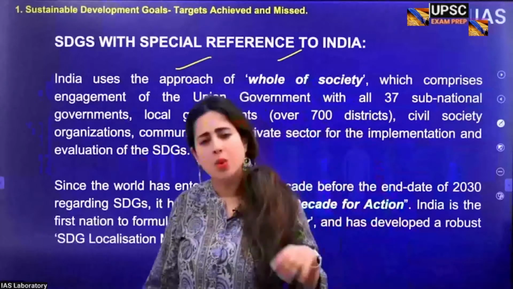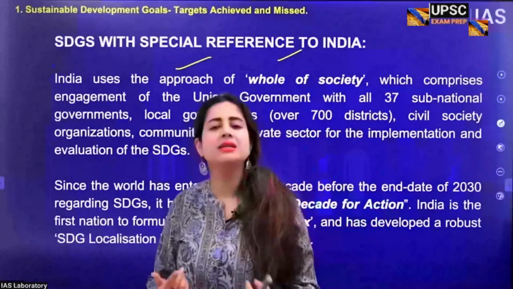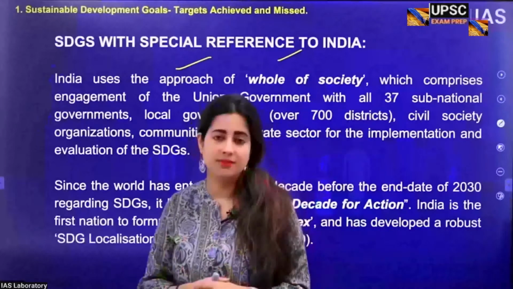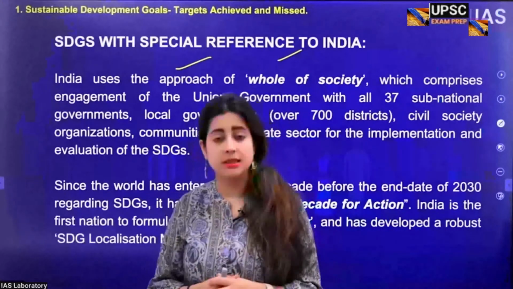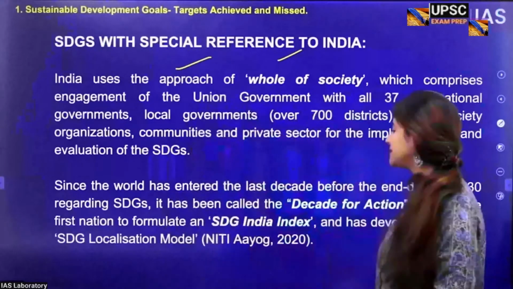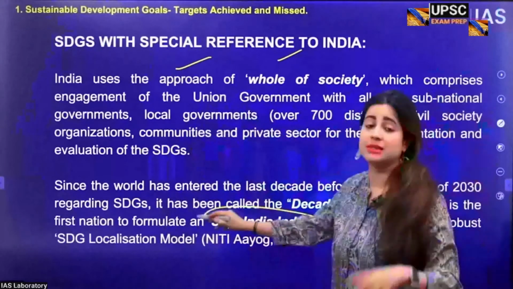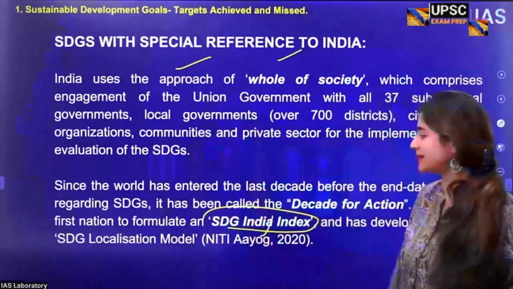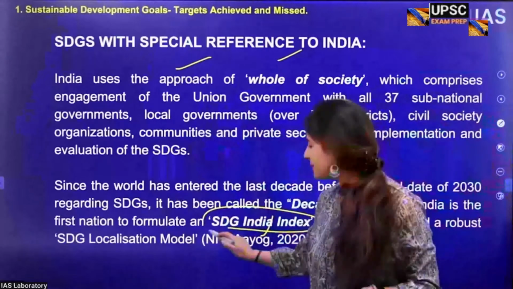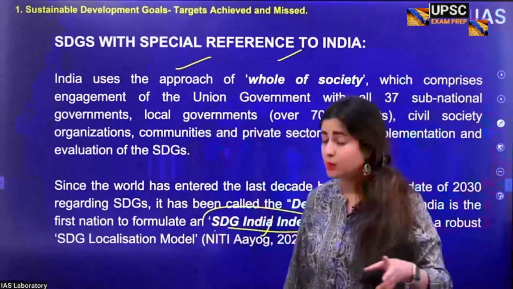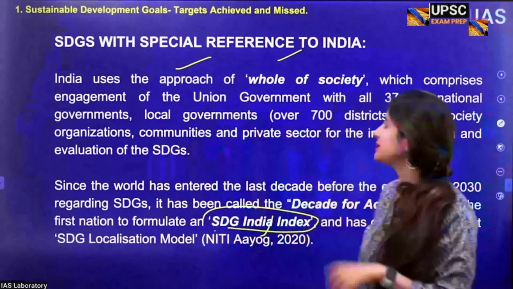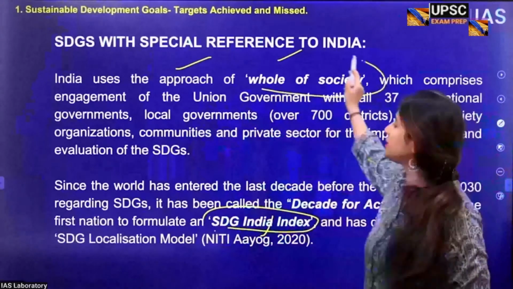Before that, what has India really been doing to achieve these goals? How serious and how committed are we, as a civil society, in achieving all these 17 targets? So for that, the Indian government decided to create something known as the SDG India Index, or the Sustainable Development Goal India Index. This was done to measure how successful we have been in implementing all these 17 goals, and what was the strategy, what was the method that India used to achieve them. The method as such was known as the whole of society method.